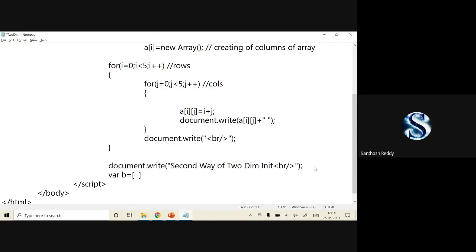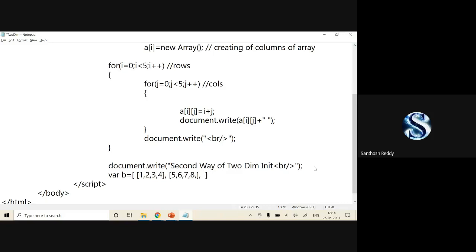First you take one square parenthesis; that will represent one row. For example, 1, 2, 3, 4. This is one row. Now I give a comma and create another square parenthesis, and enter another set of values like 5, 6, 7, 8. These are the 4 columns.